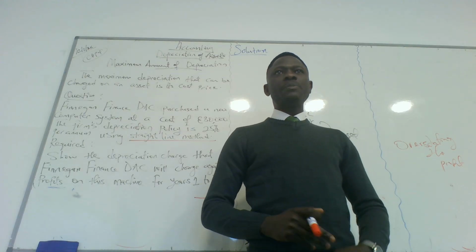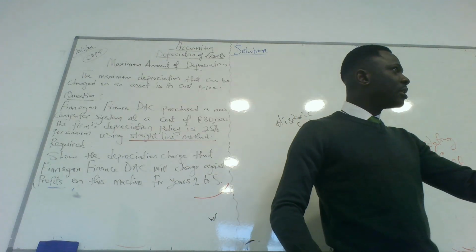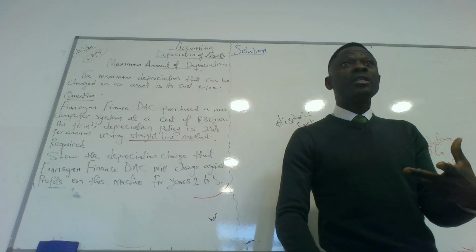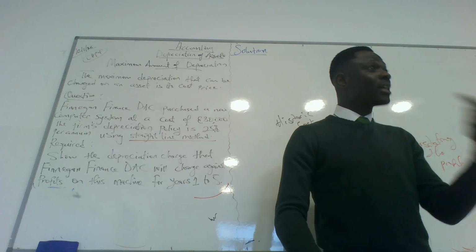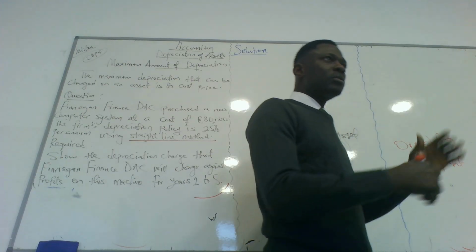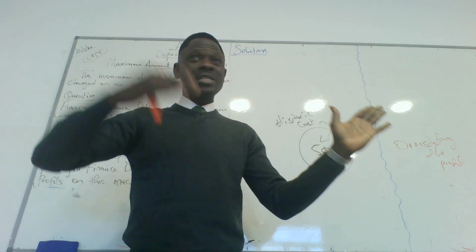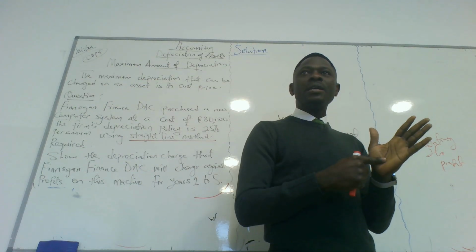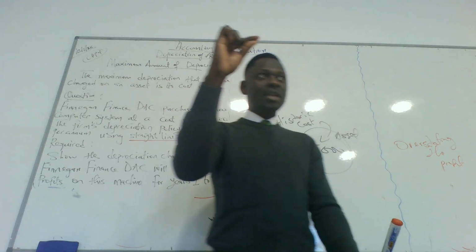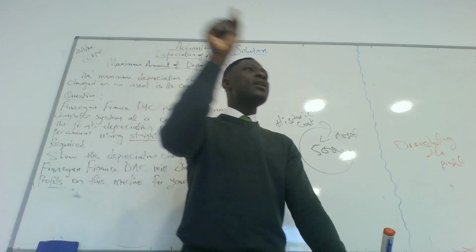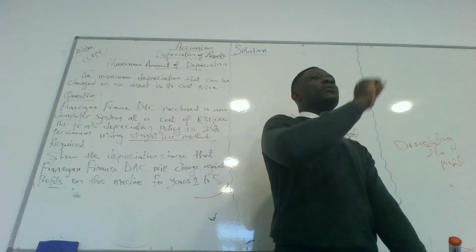Do you understand why we're charging depreciation now? Yes. Depreciation is charged because the equipment, the non-current assets that we're using, will start losing value over time. So they might not be able to give us the same output continuously for the next 5 years. So you should keep in mind that every year that passes by, this machine is losing its value by this amount, this amount, this amount. So that amount will be taken away every year that you make profits.